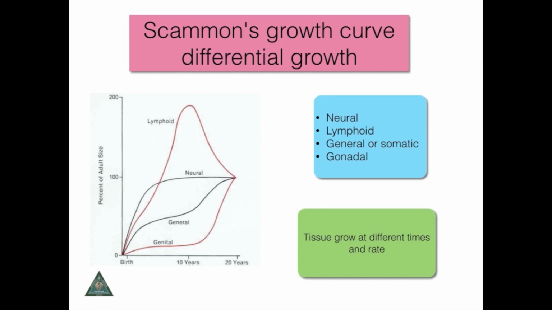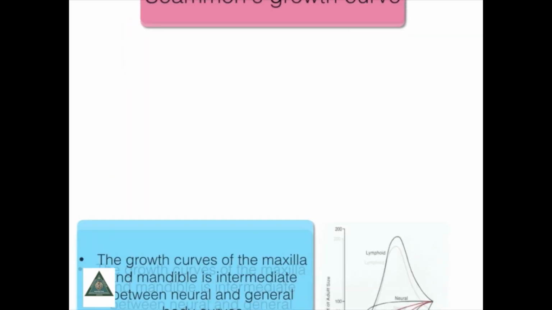The neural tissue reaches 100% growth approximately at the age of 6 and sustains thereafter. The skeletal or general growth shows a sigmoid curve, with certain accelerated peaks of growth. The genital tissue starts growing only around the age of 10 to 12, shoots to its peak at the pubertal phase, and finishes growth around 20 years of age.